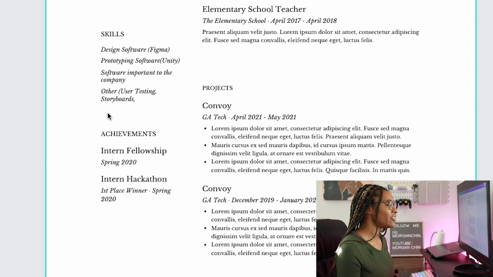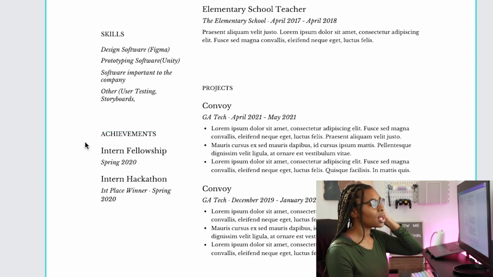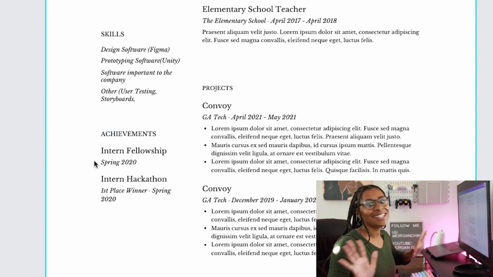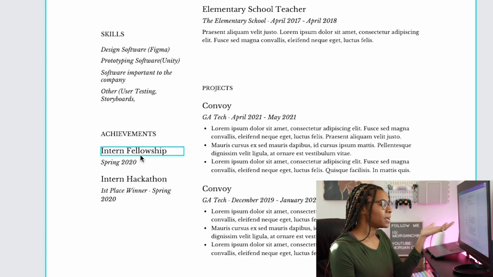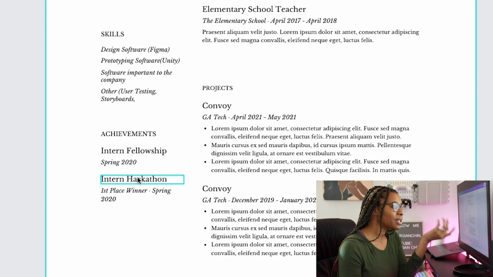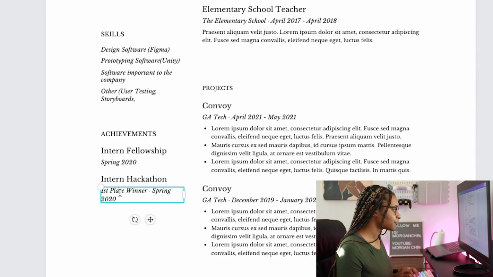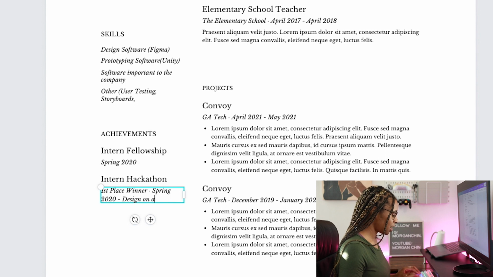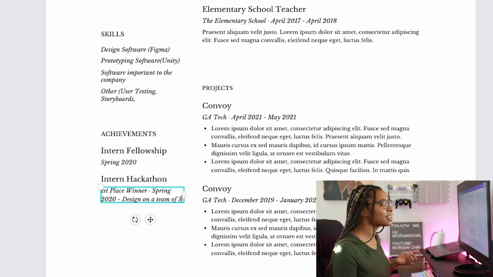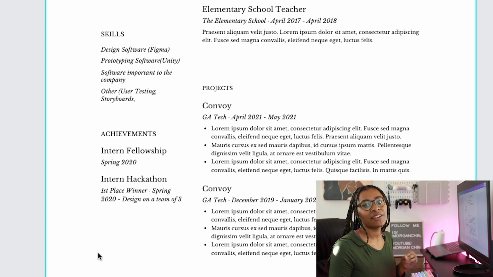The next thing is your achievements. You want to have a section where you can call out any awards or accolades or accomplishments that you've gotten related to this job. Oh, I had this fellowship, and maybe you can talk a little bit about what it is if space allows. I was in a hackathon and I did first place, and maybe I want to say like, oh, I helped with design, maybe design on a team of 3. Something like that to give people an understanding of this is the award I got and this is my position on the team.